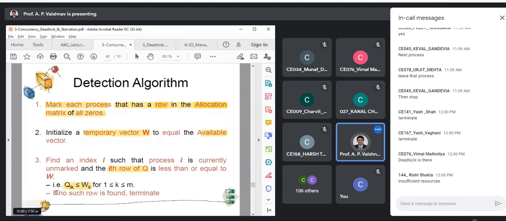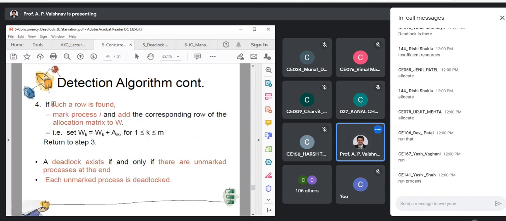Otherwise, what should we do? Tell me. If you can find a process whose request can be fulfilled, what will you do? Like we did in bankers. What did we do in bankers? Simulate, right? Or allocate, right? And go ahead. Over here, we don't have simulation. We actually go with allocation because this is deadlock detection algorithm, right?